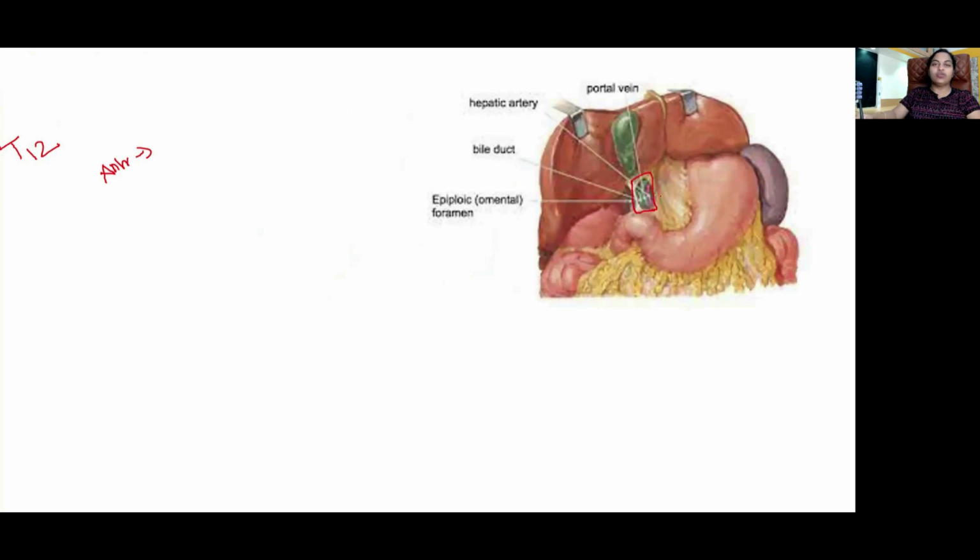What are the 3 structures you get to see here? The red one is the hepatic artery. The green one is the common bile duct. Between and behind these two, the blue one will be the portal vein. Okay. And then the posterior boundary for the epiploic foramen will be the inferior vena cava. The superior boundary will be the caudate process. The inferior boundary will be the upper surface of the first part of the duodenum. Right?